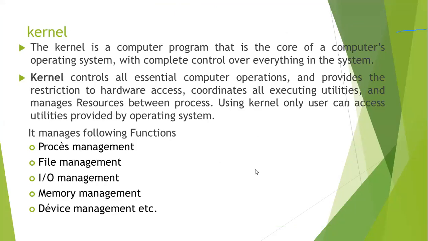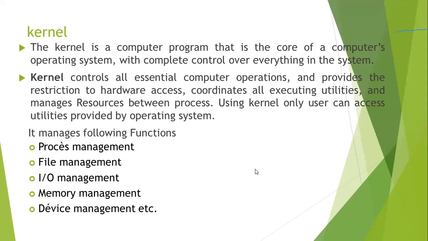Everybody knows in the Unix operating system, you have the kernel, shell, and some users. Kernel is a computer program. It's the core of every computer's operating system, with complete control over everything in the system. Entire control is in the hands of the kernel itself.